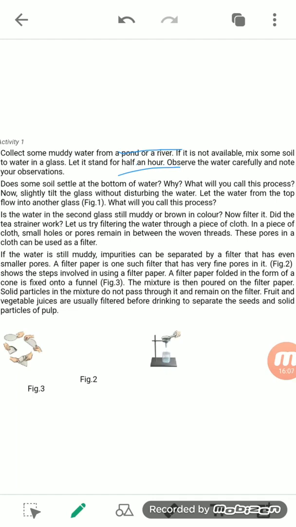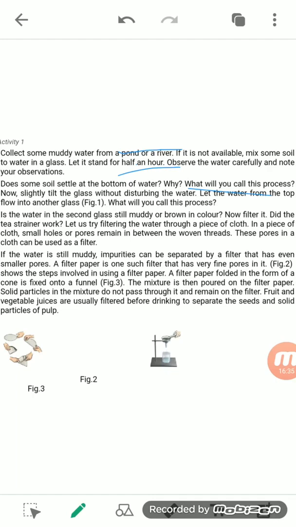We observe that the solid impurities present in the muddy water get settled down at the bottom of the container. This process of settling of the impurities at the bottom of the water is known as sedimentation.